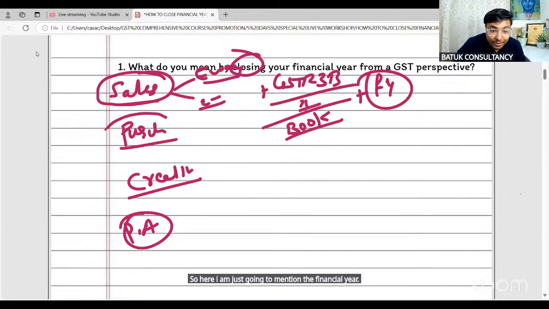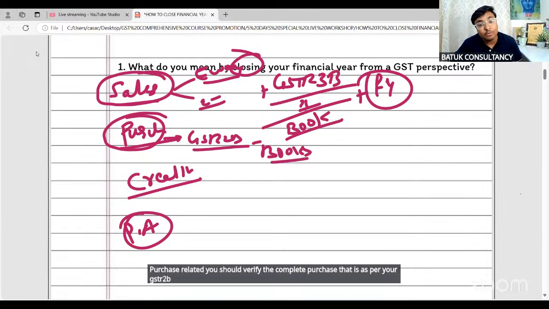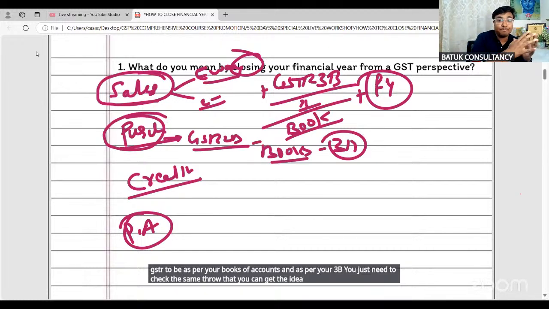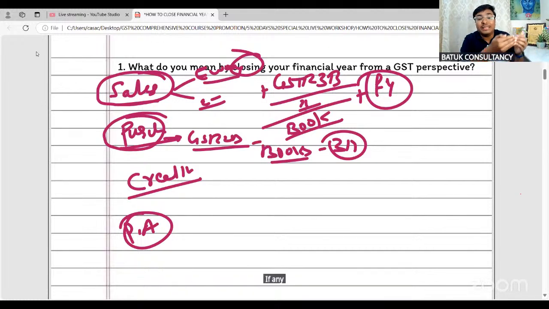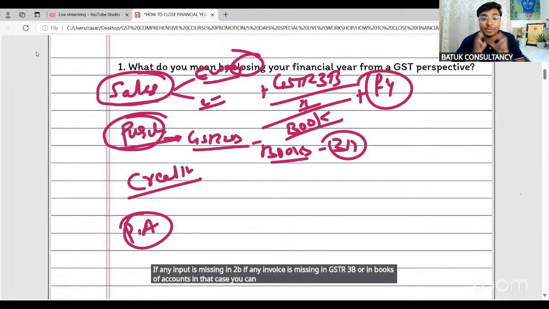Purchase related, you should verify the complete purchase, that is as per your GSTR 2B, as per your books of accounts, and as per your 3B. You just need to check the same. Through that, you can get the idea if any invoice is missing, if any input is missing in 2B, if any invoice is missing in GSTR 3B or in books of accounts. In that case, you can take the necessary steps. Okay, the purpose of this session is just to guide you that these things we should focus on, and these are very, very important things.